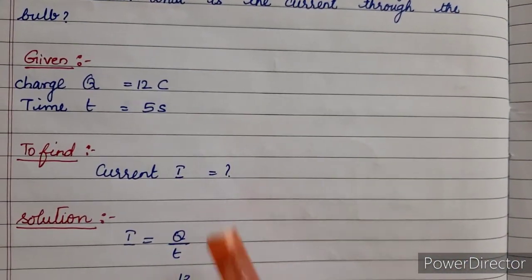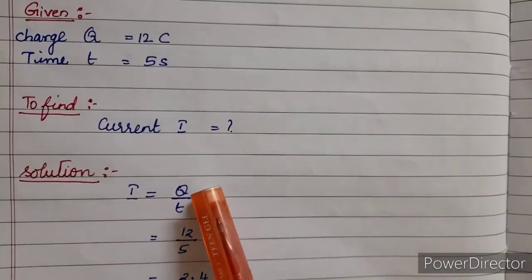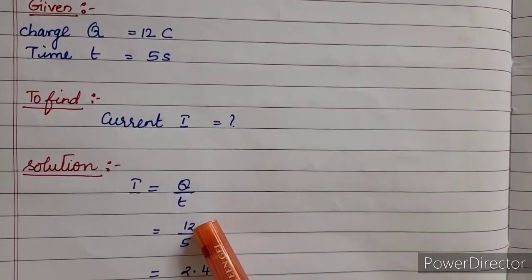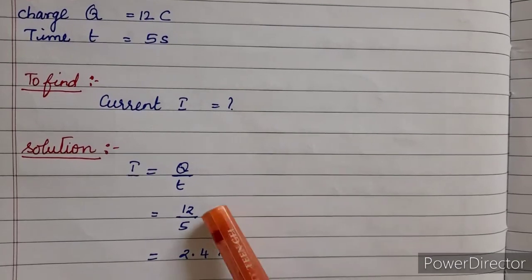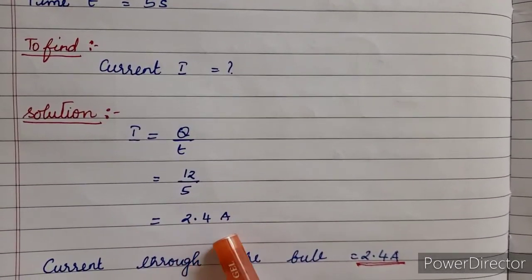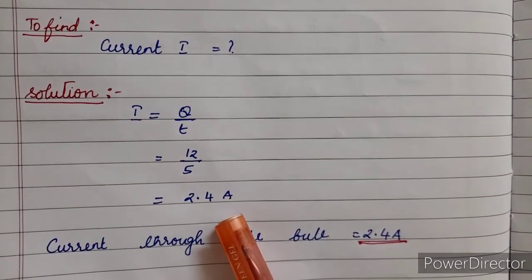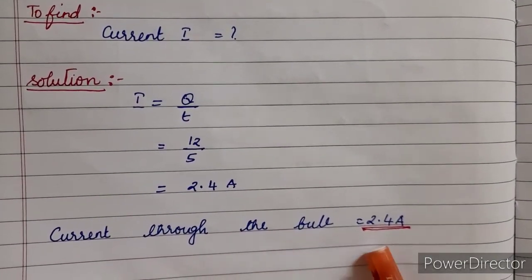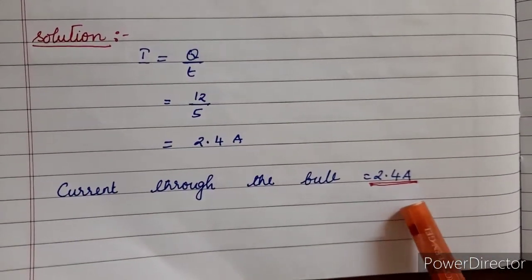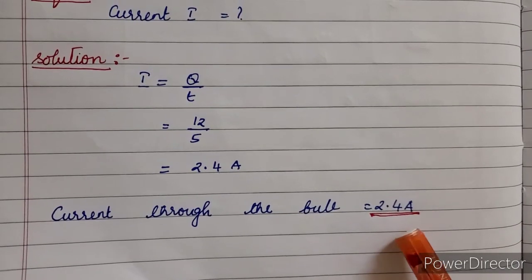So current we have to find out. Now what is the solution? We know that I is equal to Q divided by T, and Q is 12, T is 5 seconds. So when you divide, you will get 2.4. Now what is the unit for current? Ampere. So current flowing through the bulb is 2.4 ampere. So this is the simple numerical problem.